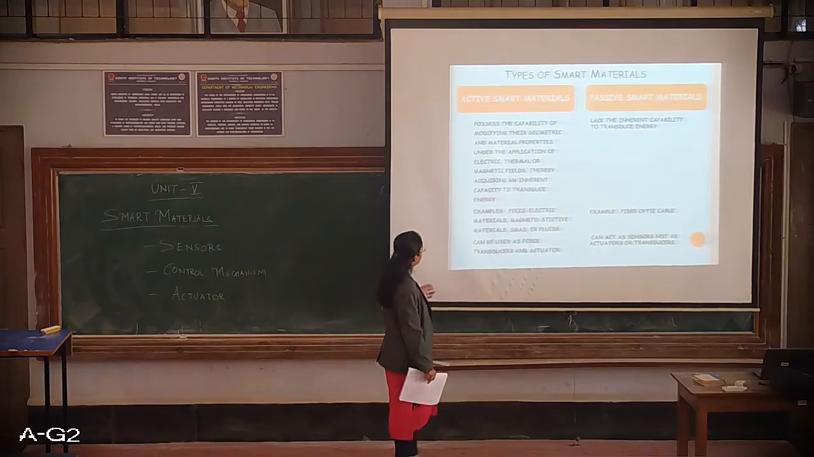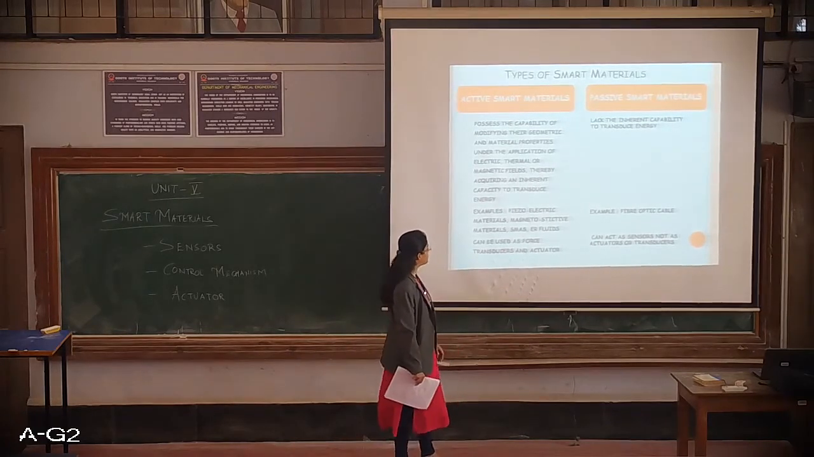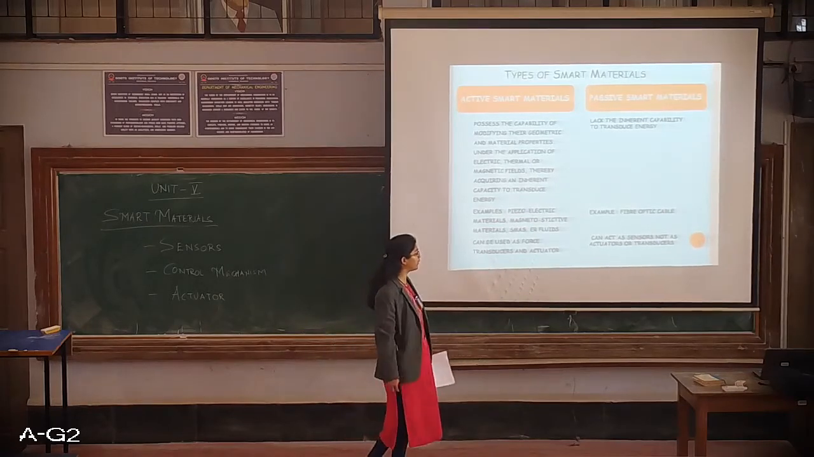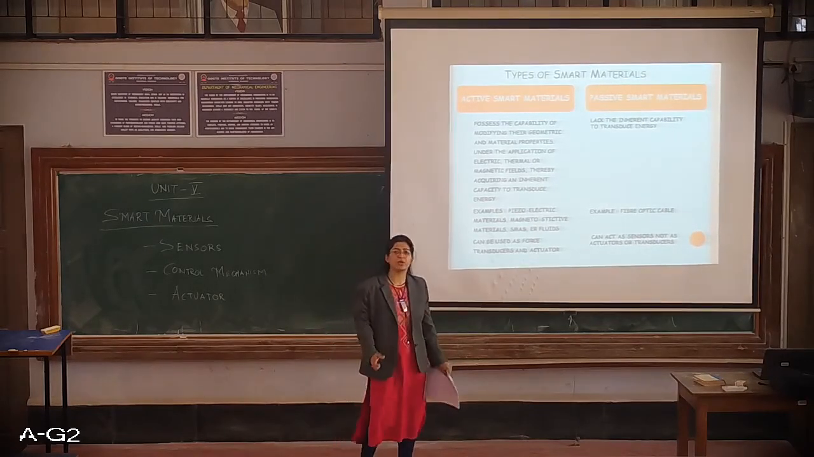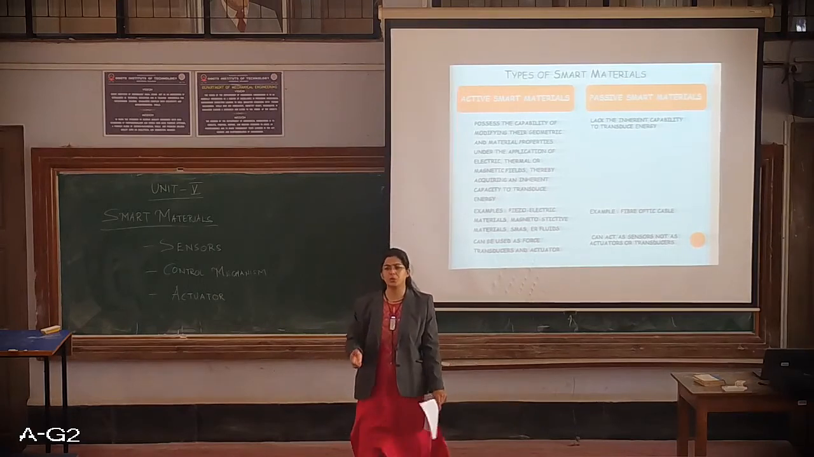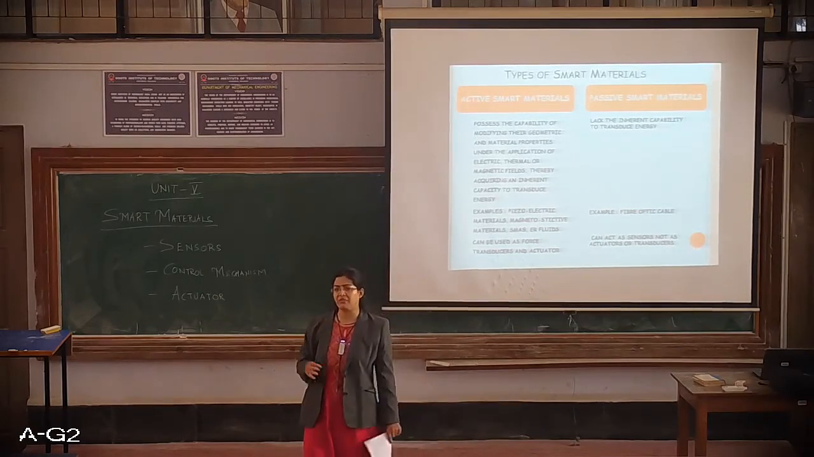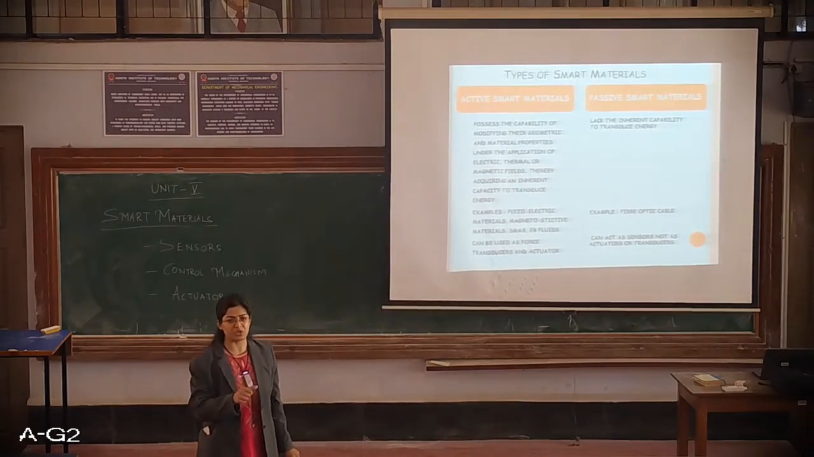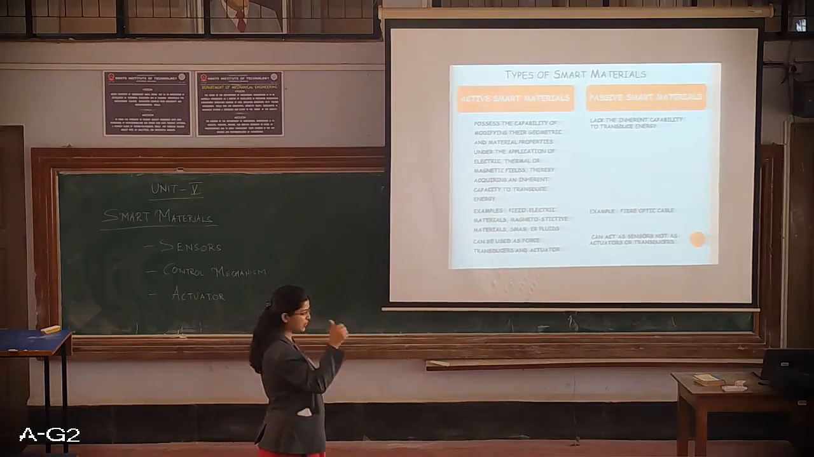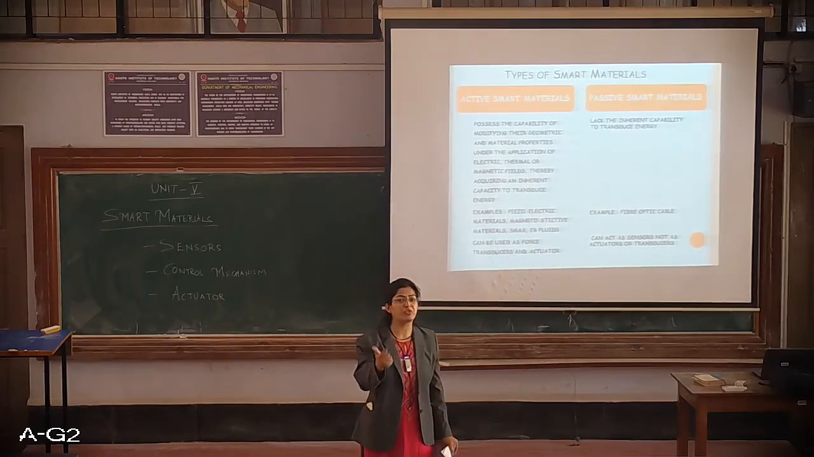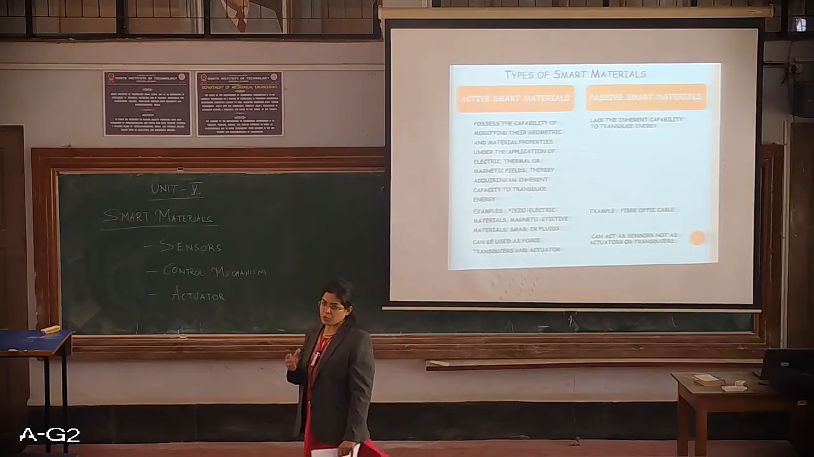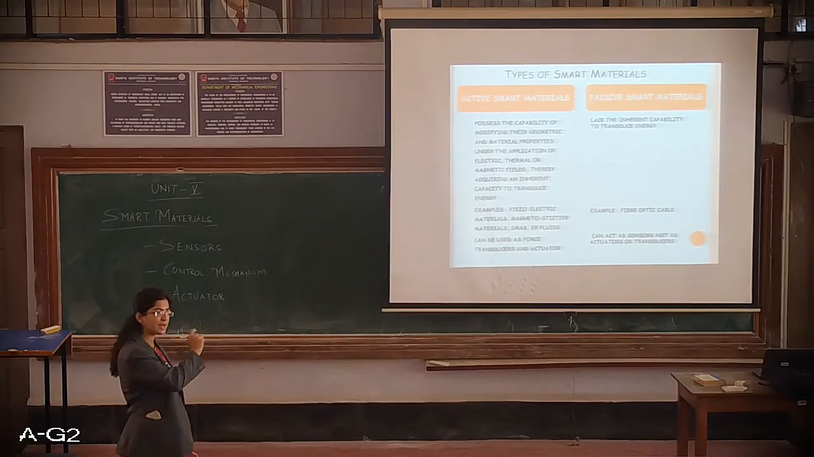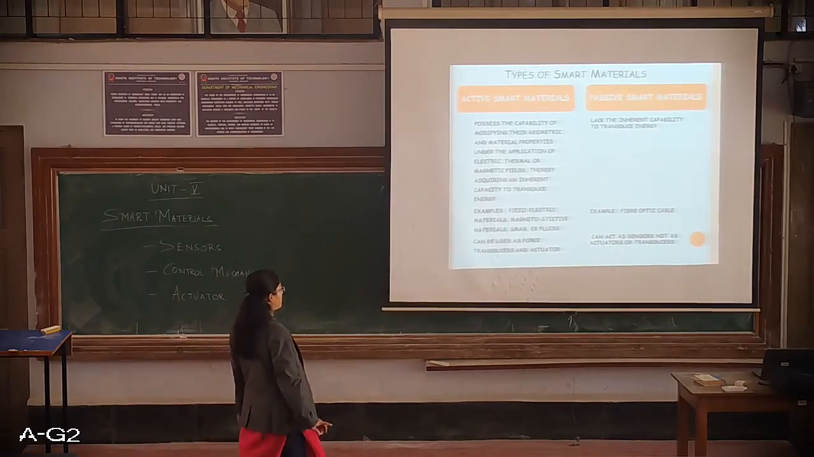So active smart materials can be used as both transducers and actuators, whereas passive smart materials can only act as sensors and not as any actuators or transducers. So these are the two types of smart materials that are there, active and passive. Piezoelectric and shape memory alloy basically fall under the category of active smart materials.